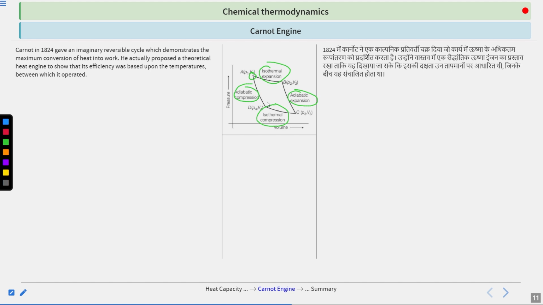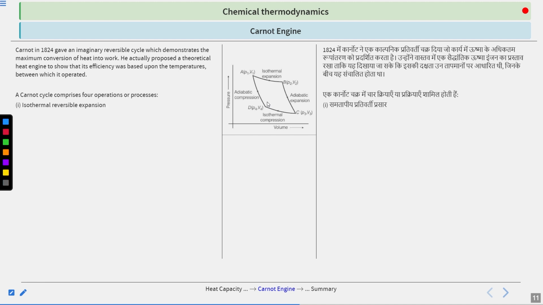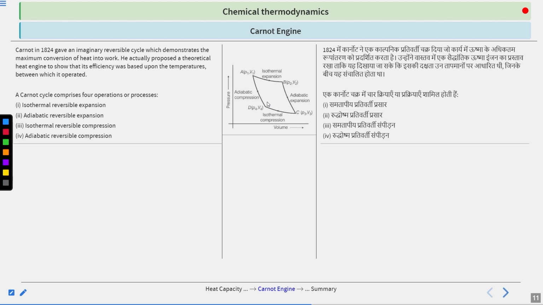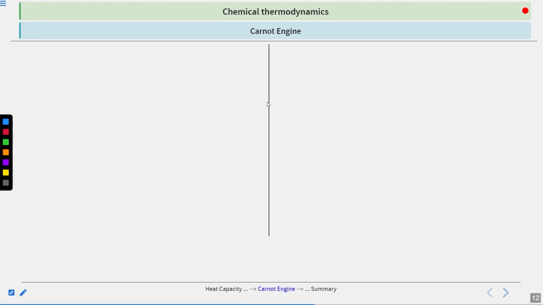There are four steps. First you expand it isothermally and then adiabatically, and then you compress it, also isothermally and adiabatically, and through this whole process you move to the same state from where you started. So this is a very good example of the Carnot engine. So for a Carnot engine we can write: isothermal reversible expansion, adiabatic reversible expansion, these are two things, then isothermal reversible compression and adiabatic reversible compression. Clear?